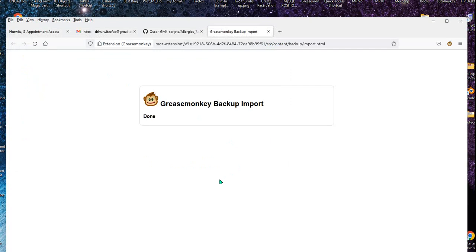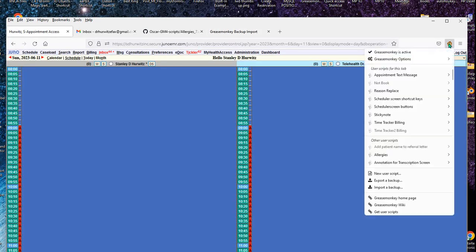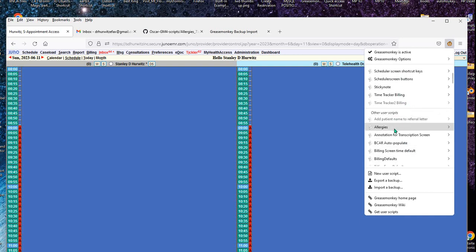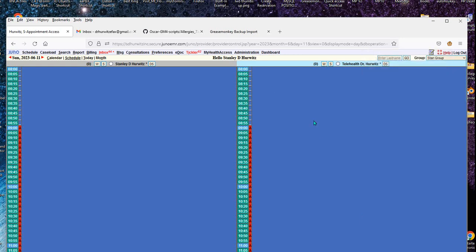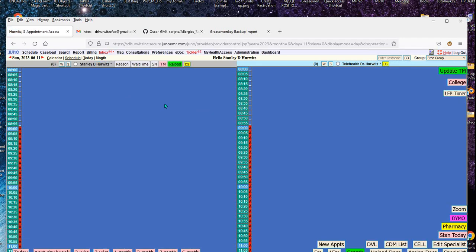All my previously saved Greasemonkey scripts should now appear in the Greasemonkey icon, and there they are. Now if we go back to the scheduler screen, Greasemonkeys that are active within this screen will be in the upper part of this menu. Other Greasemonkeys that are not active in this particular screen will be found here. Once I refresh the screen, the Greasemonkey scripts will be seen. Buttons, various links, and that will be on a separate video.